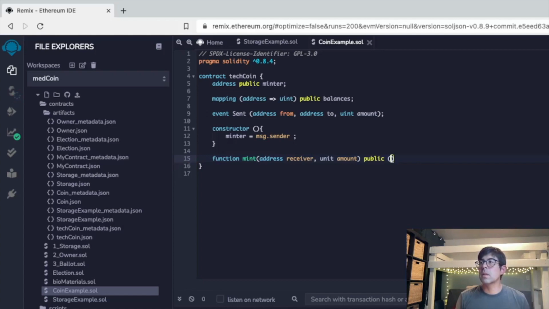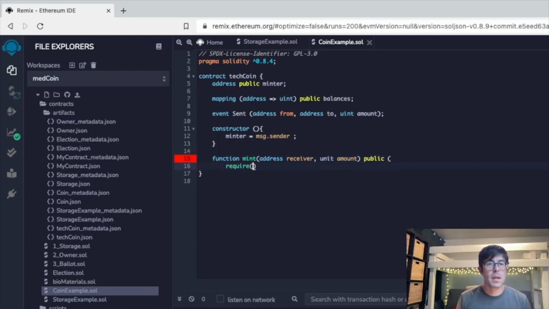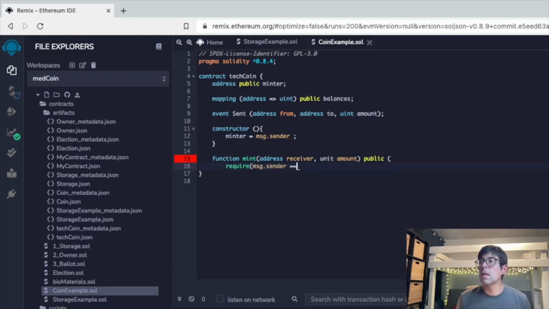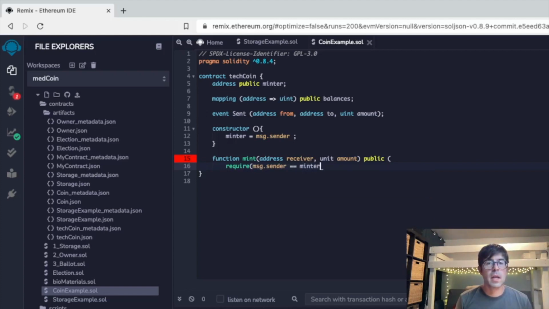In order to do this, we need to require msg.sender to be exactly equal to mentor. And so what this line does, according to the documentation, is that it ensures only the creator can call the mint function.